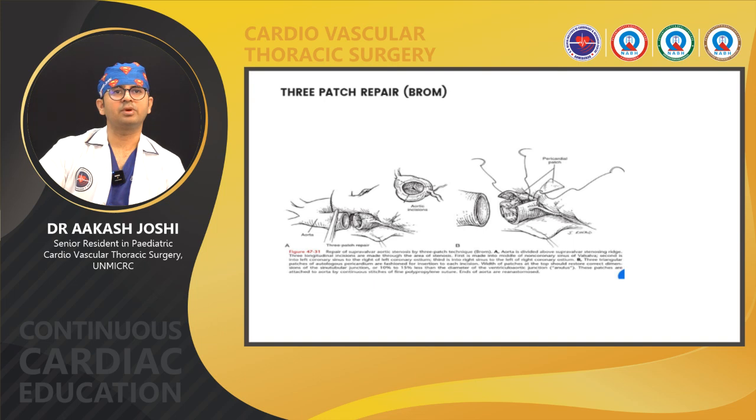Second is the three patch repair, also called Brom's technique. In this, three triangular patch incisions are taken on the aorta, and similarly three triangular patches of autologous pericardium are fashioned for insertion into each incision. In the image we can see three incisions taken on the left, right and non-coronary sinuses. The pericardium patch is placed in between, which will increase the width of the aorta and relieve the aortic obstruction.